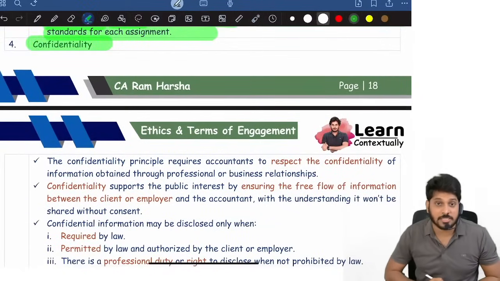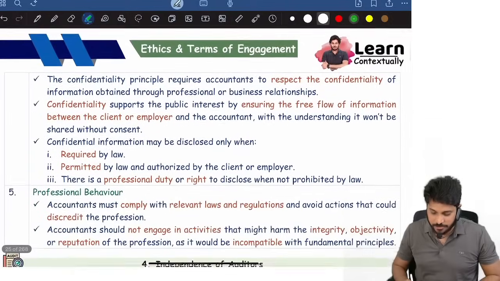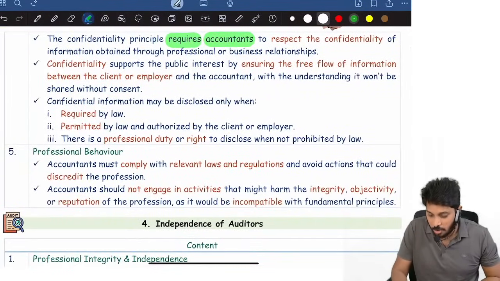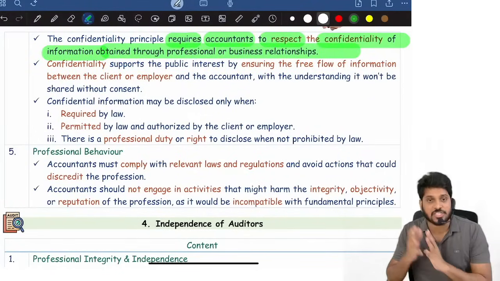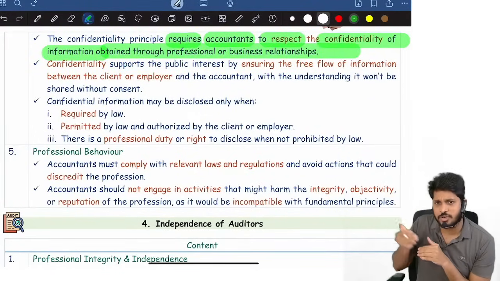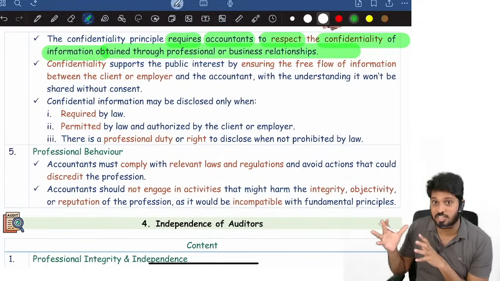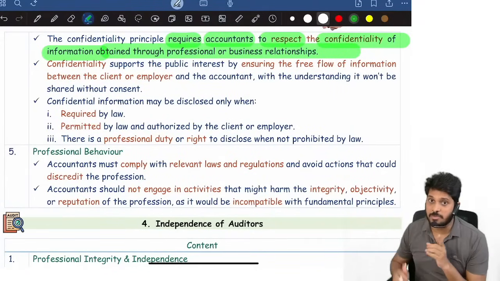And fourth principle, confidentiality. What is confidentiality? It requires accountants to respect confidentiality of information obtained through professional or business relationships. Whatever information you are getting, a client will share his personal financial information. His entire financial profile will be revealed to you. You must keep it confidential. You must keep it secret.